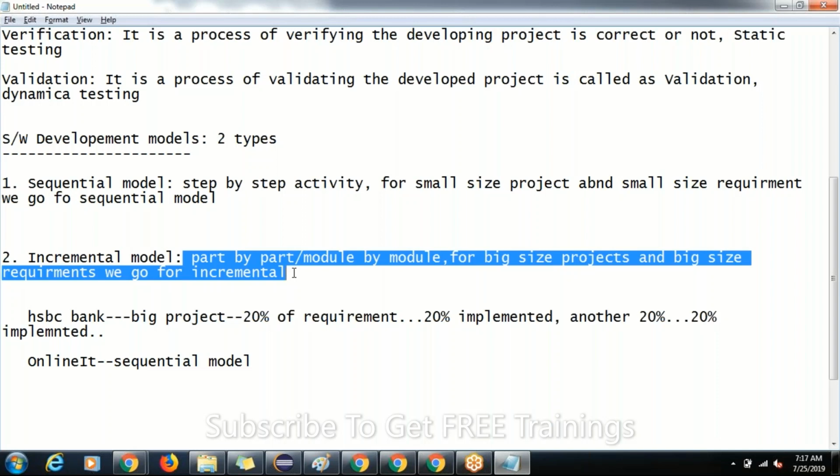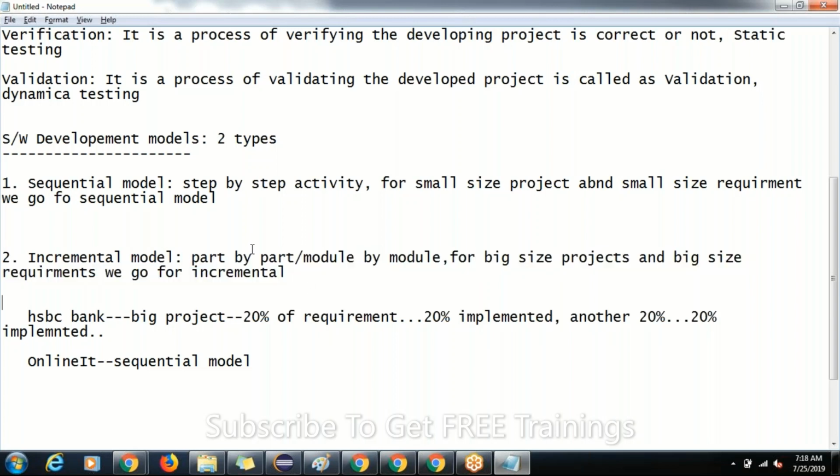Why? Because it is a big size project, we can't collect the requirement at a time. Even if we have collected it, we can't do all the requirements at a time. They need to be divided module by module or part by part. So for small size projects and small size requirements, we go for the sequential model. For big size projects and big size requirements, we go for the incremental model.